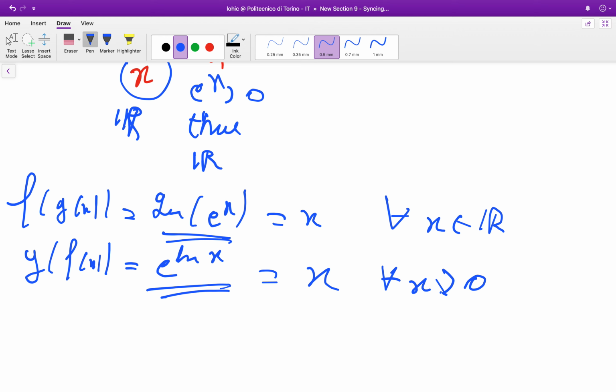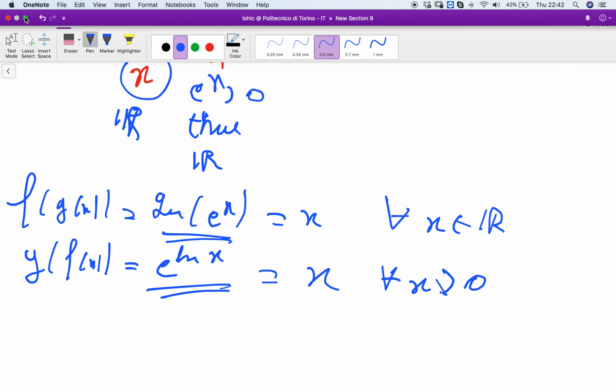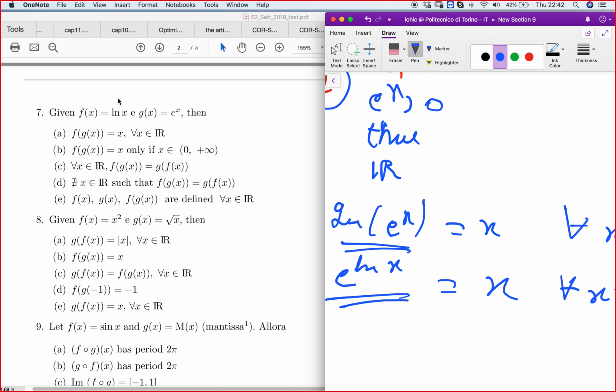They are the same for all x greater than 0, but not always the same. So the answer was A. I repeat that the answer here was 7A.